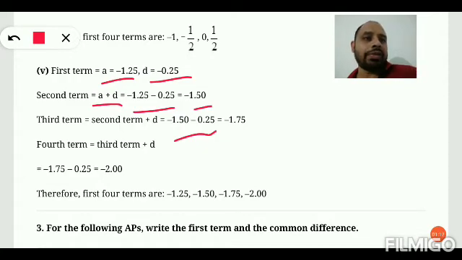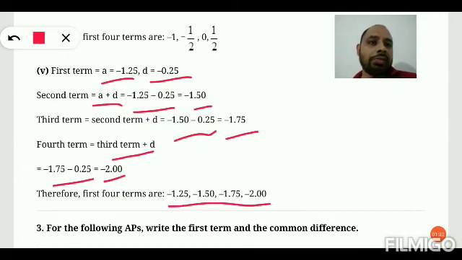Therefore, minus 1.5 minus 0.25, that is minus 1.75, and the fourth term equals to third term plus D. Therefore, minus 1.75 minus 0.25 is equals to minus 2. Therefore, all the four terms are minus 1.25, minus 1.50, minus 1.75 and minus 2.